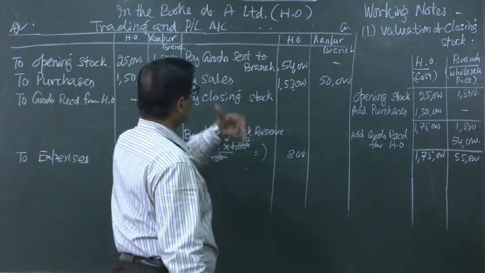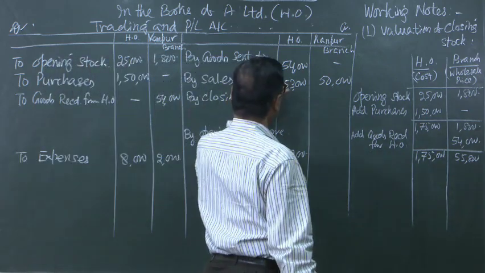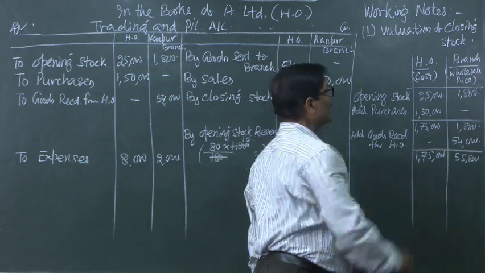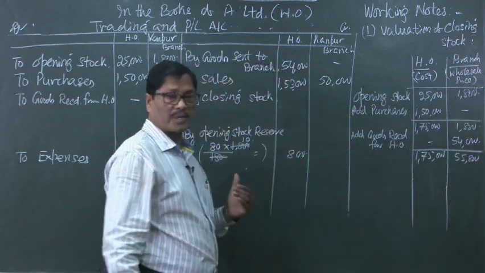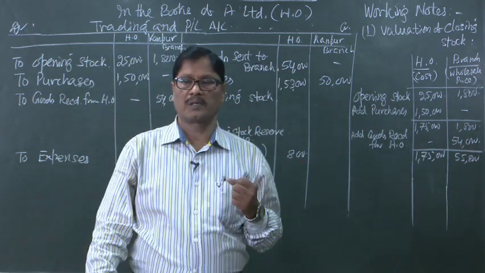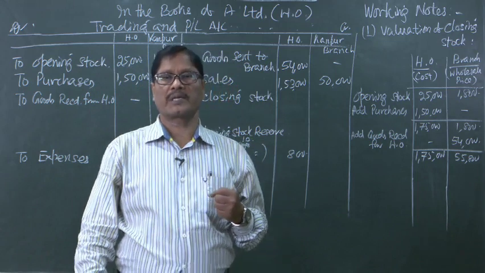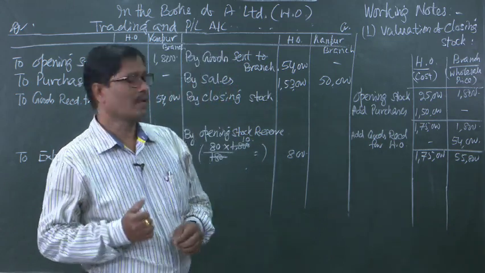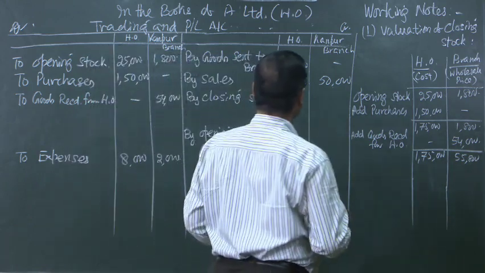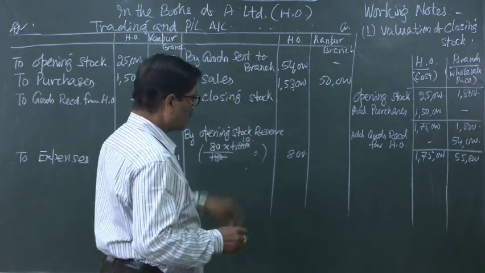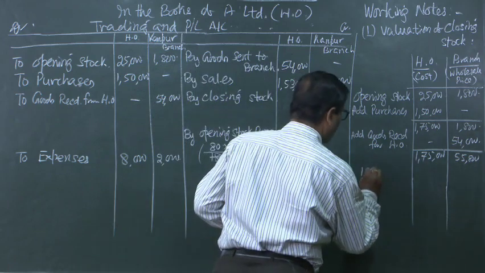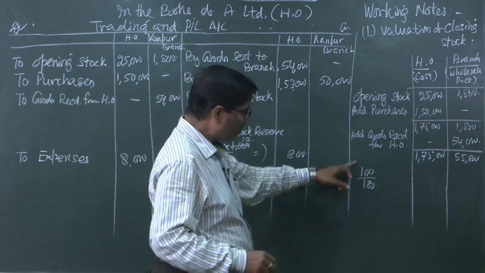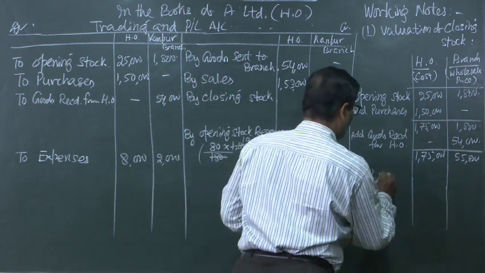Now, coming to the uses, goods sent to branch 54,000, but so far as the head office is concerned, it will convert this 54,000 to the cost. So, what was the cost of goods sent to the branch? Not the invoice price or the wholesale price, but the cost price. So, in order to get the cost price, we can apply this formula, that is 100 by 180, because out of 180, 100 rupees is the cost, into 54,000.